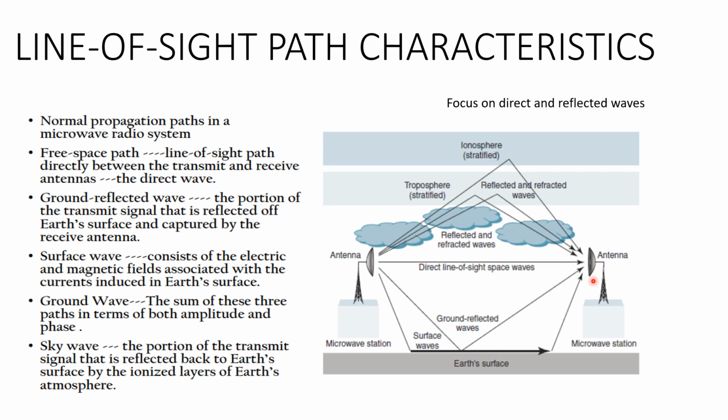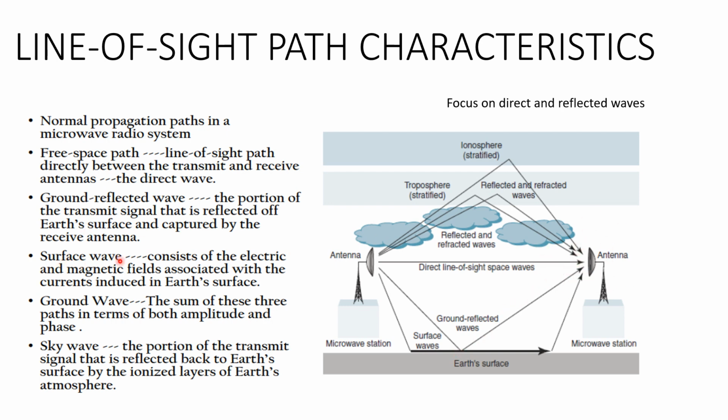But still we have to understand the terminologies of different types of waves. You can see in the figure that it is written about the several types of waves which are going to occur between the antennas. First one is the direct wave, occurring along the line of sight path between the transmitting and receiving antenna. Some will be reflected from the ground, called the ground reflected wave. It will be captured again by the receiving antenna.